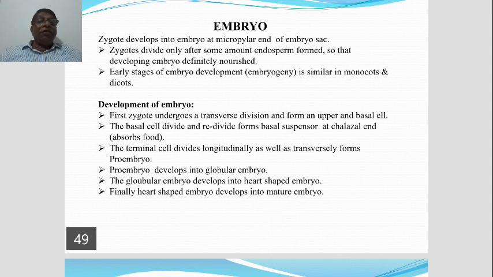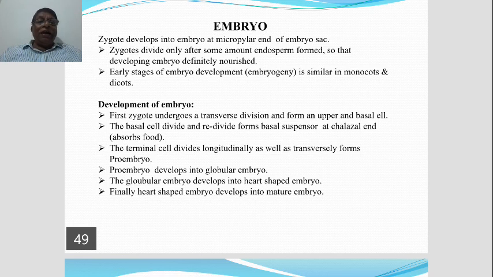Okay, see the diagram now, the globular embryo. In the next stage, the globular embryo again develops into a heart-shaped structure, the heart-shaped embryo. See the diagram, the heart-shaped embryo.